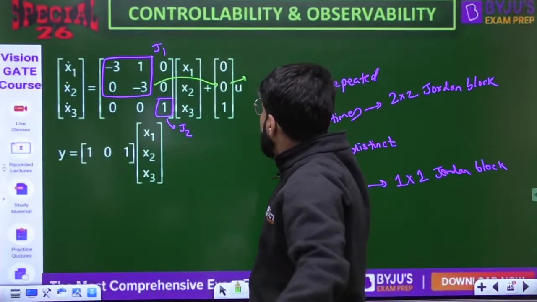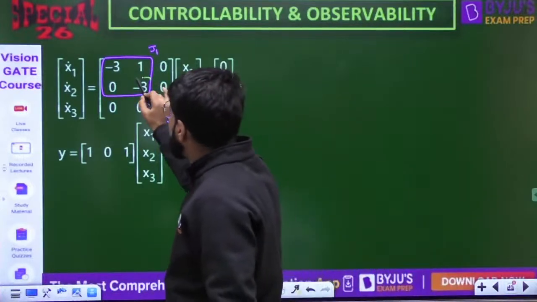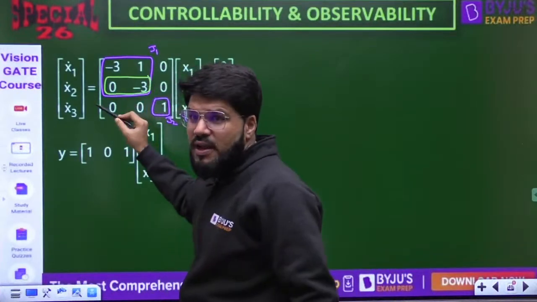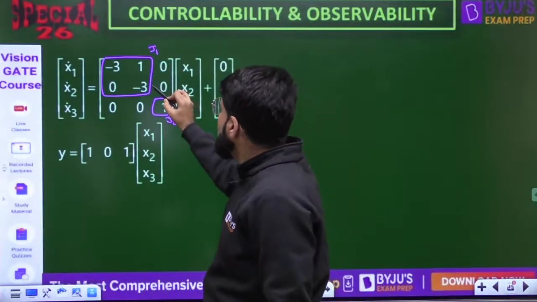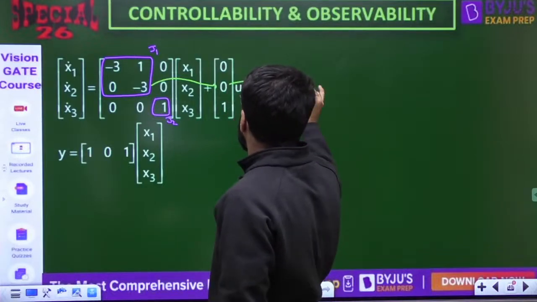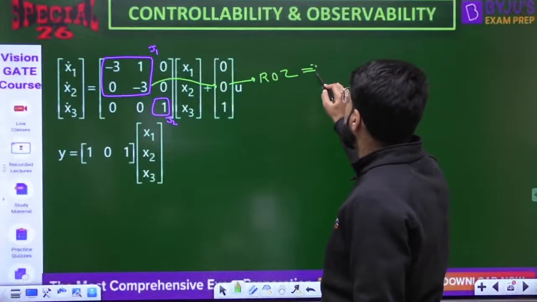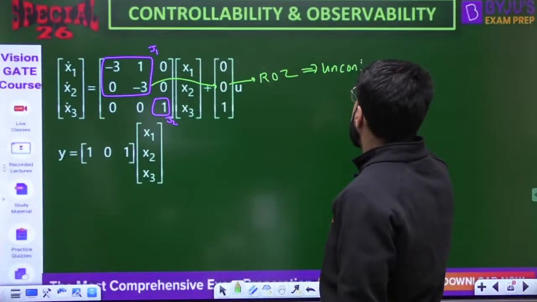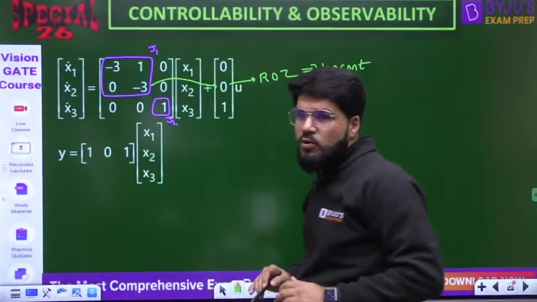Let me write it on a separate page. Okay, this is the last row of the Jordan block J1. Overall that is row number 2. Because it is row number 2, I will go to the second row of B, and that is a row of 0. And if it is a row of 0, the system is uncontrollable. If this was a non-zero row, then we would go to J2. Let's understand that too.